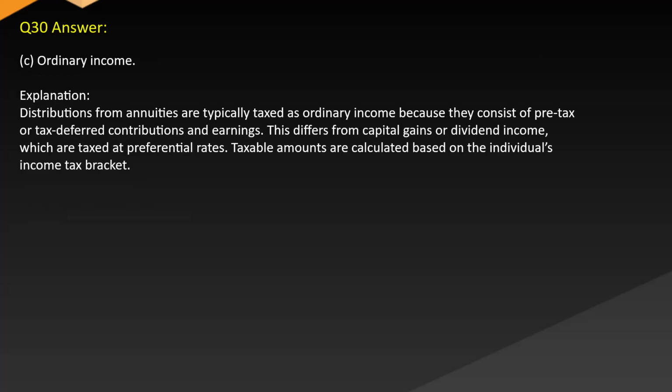Answer: C. Ordinary income. Explanation: Distributions from annuities are typically taxed as ordinary income because they consist of pre-tax or tax-deferred contributions and earnings. This differs from capital gains or dividend income, which are taxed at preferential rates. Taxable amounts are calculated based on the individual's income tax bracket.